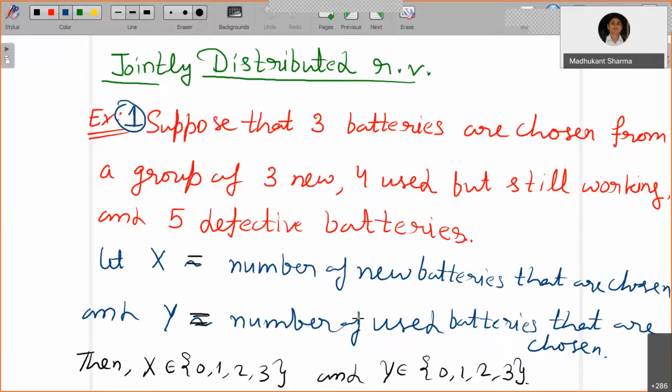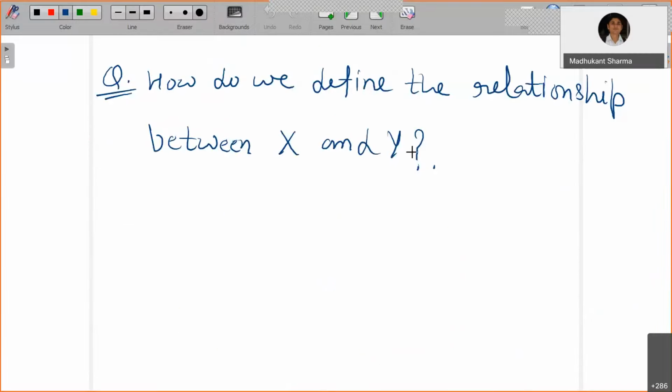So it's like both should happen together. That's what it means, jointly, right? So the "and" will take place, or you can take the intersection, both should happen. Okay, right. So how do we define the relationship between X and Y? Let's see how we define the CDF for this jointly distributed random variable, where both are discrete random variables.